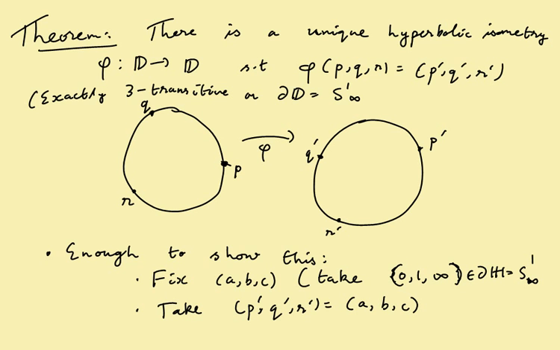Because if you can map P, Q, R to A, B, C, then you can also map P prime, Q prime, R prime to A, B, C, and composing with the inverse you get a map from P, Q, R to P prime, Q prime, R prime, and the uniqueness again follows by a similar argument.